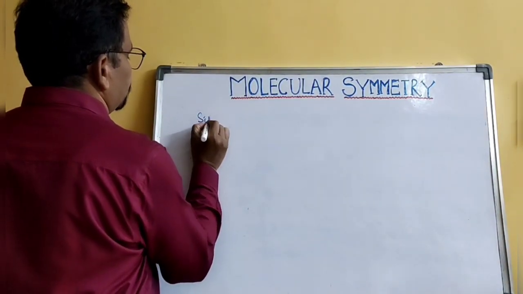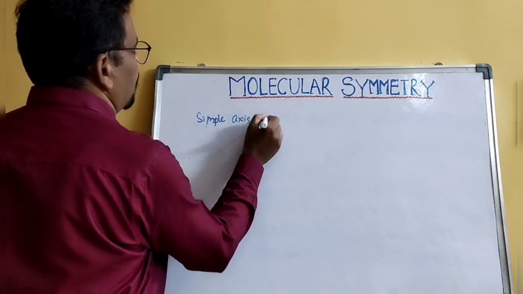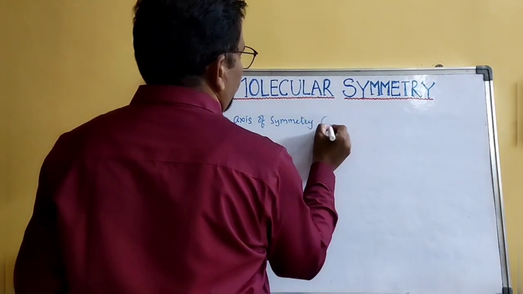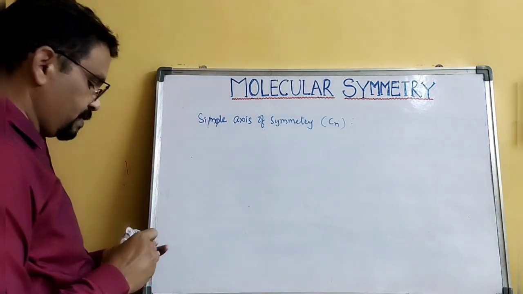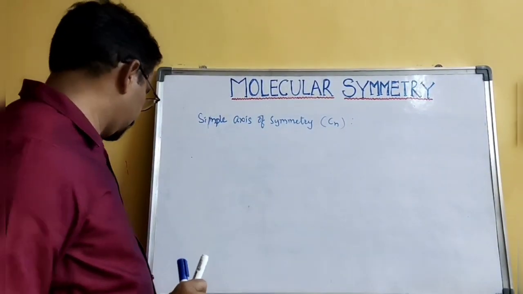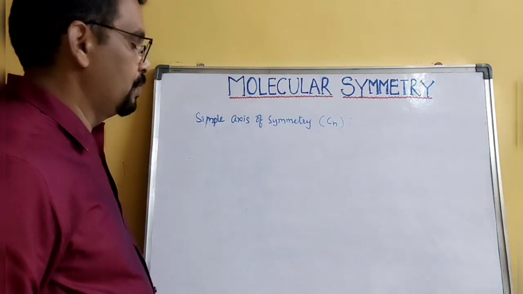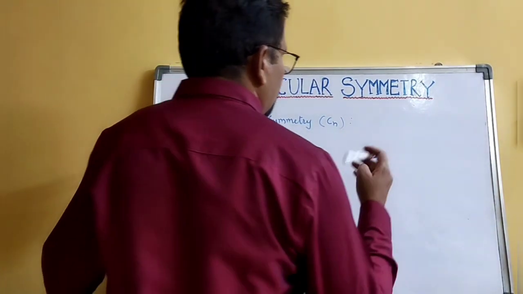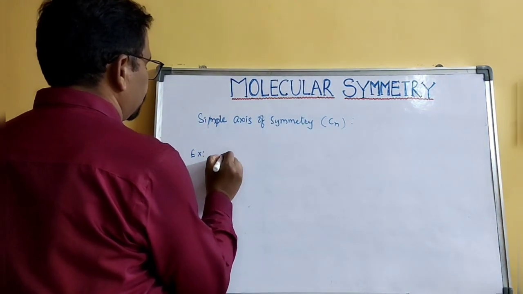Simple axis of symmetry can be denoted by Cn, or proper axis of symmetry. So what is a simple axis of symmetry? I'll give you an example. I'll take the example of ammonia, NH3.